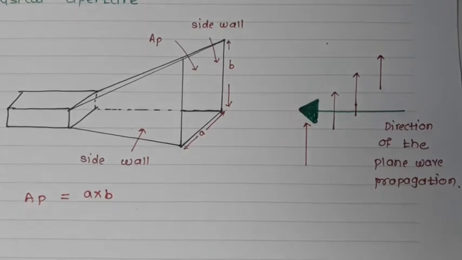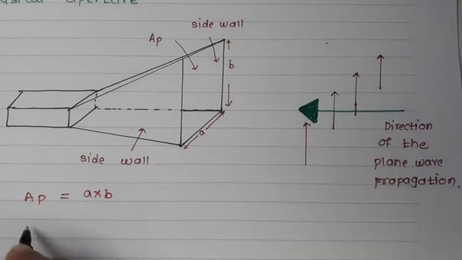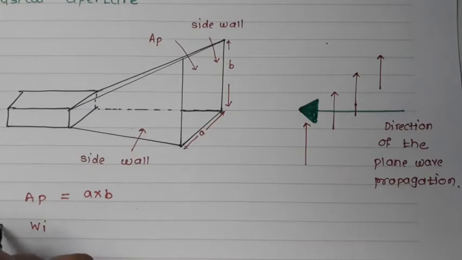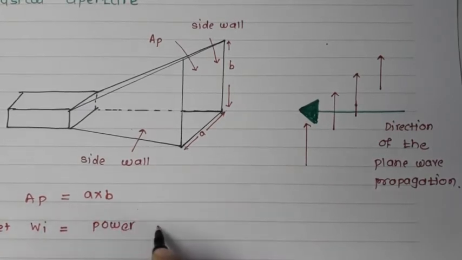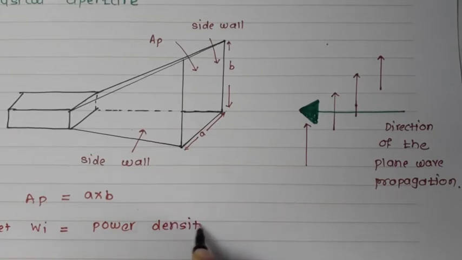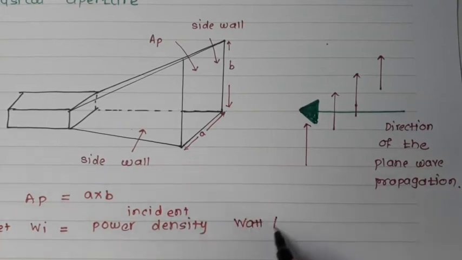Now effective aperture. Let the Poynting vector or the power density of the plane incident wave be Wi, which is the incident power density. As we know, power density is denoted in watt per meter square.